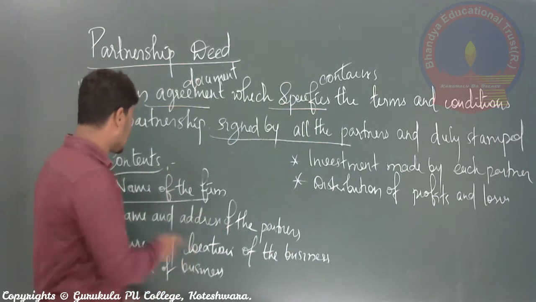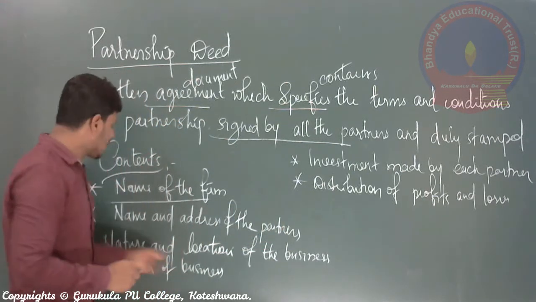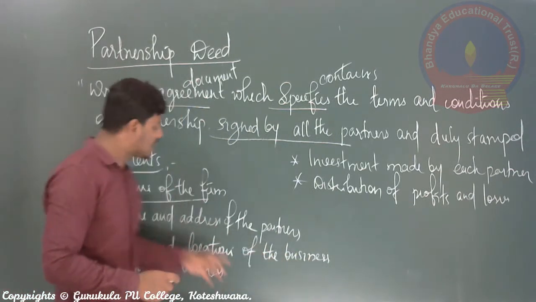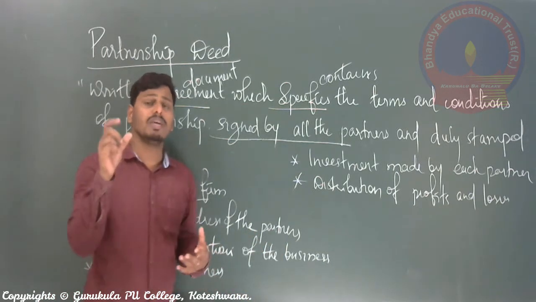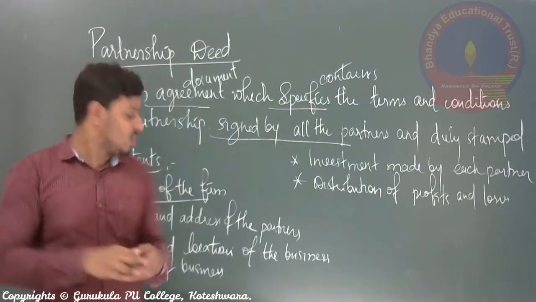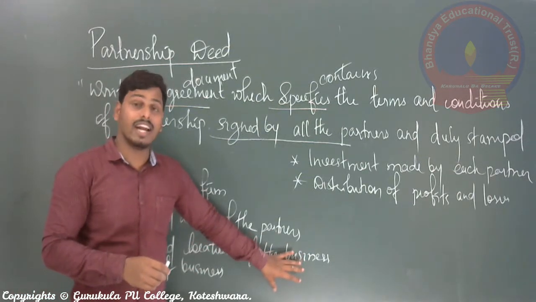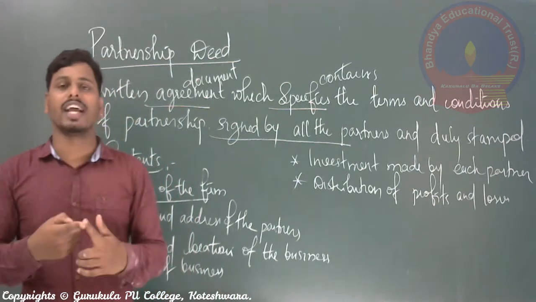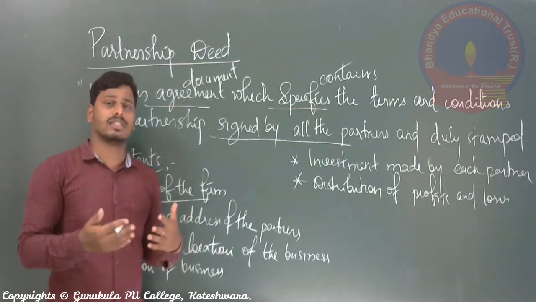That's the second one, name and addresses of the partners, and the third one is nature and location of the business. What kind of partnership business are you carrying here? Nature of business means what is your line of business. It may be tourism or transportation or banking or insurance or any trading business or hospital.